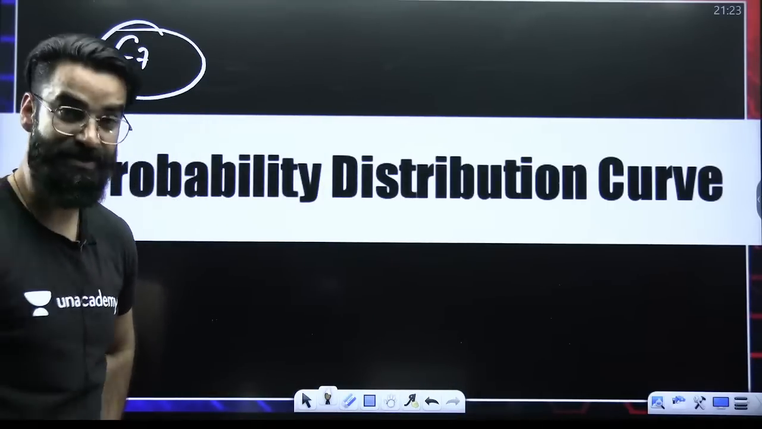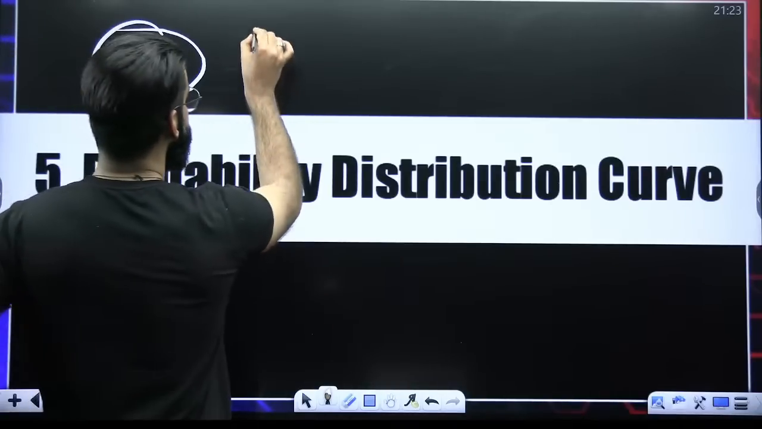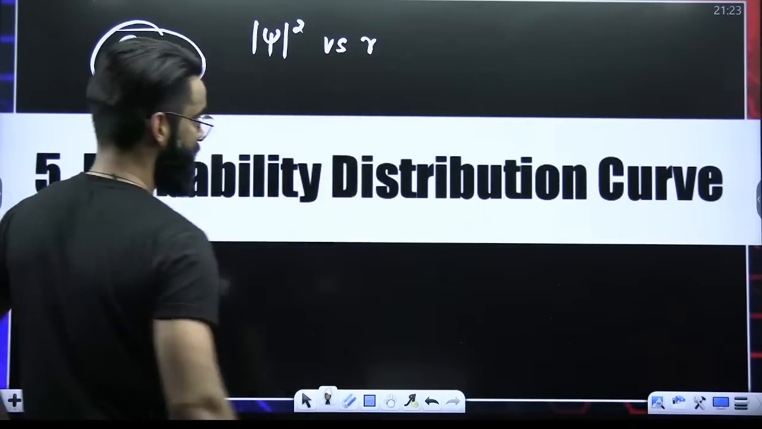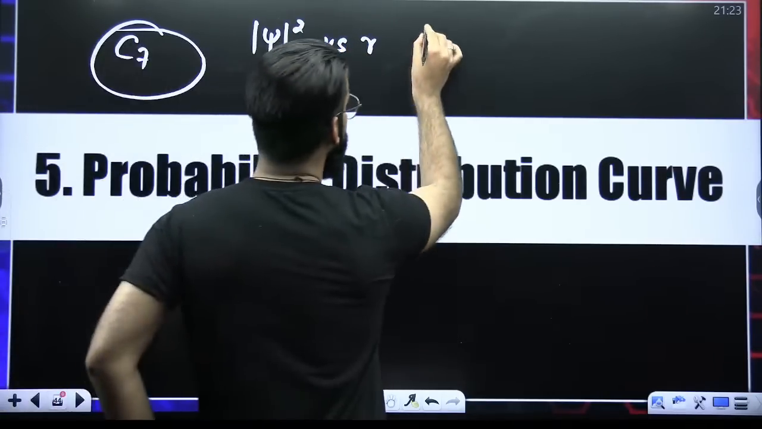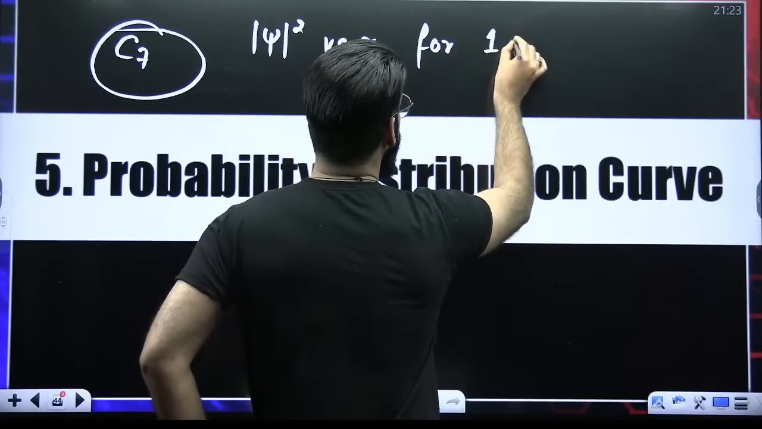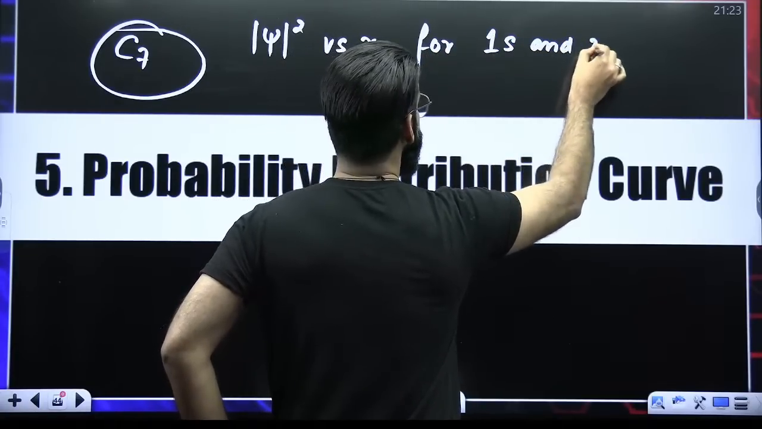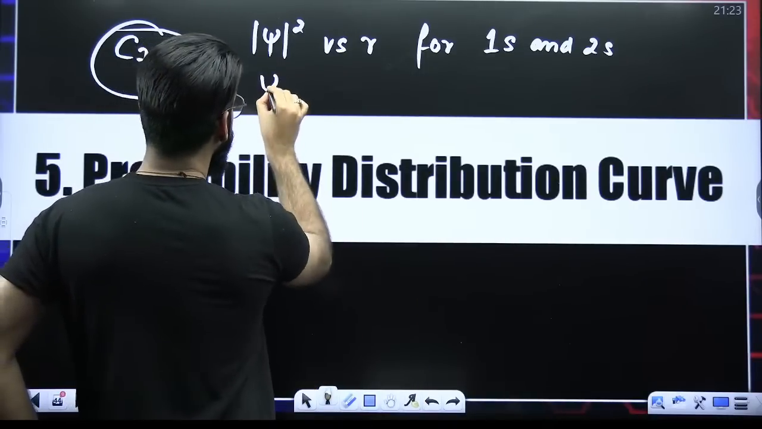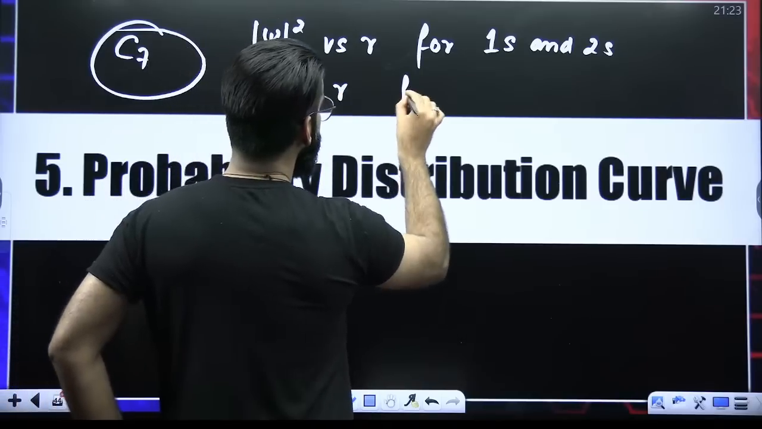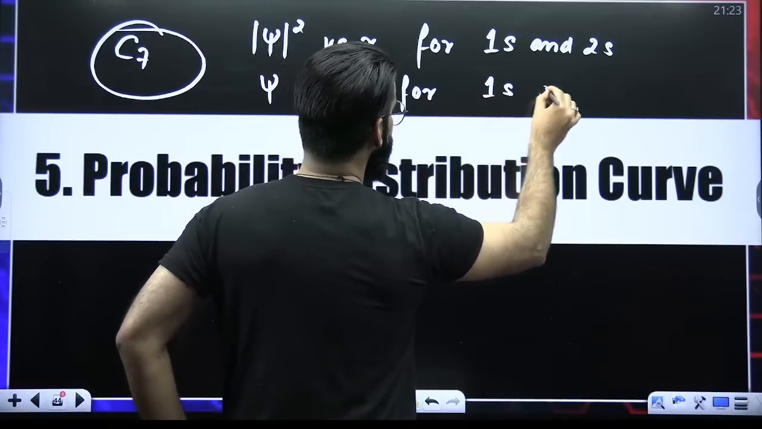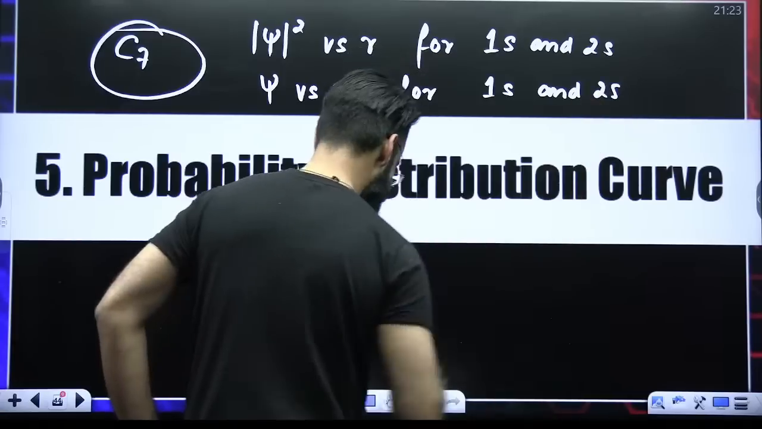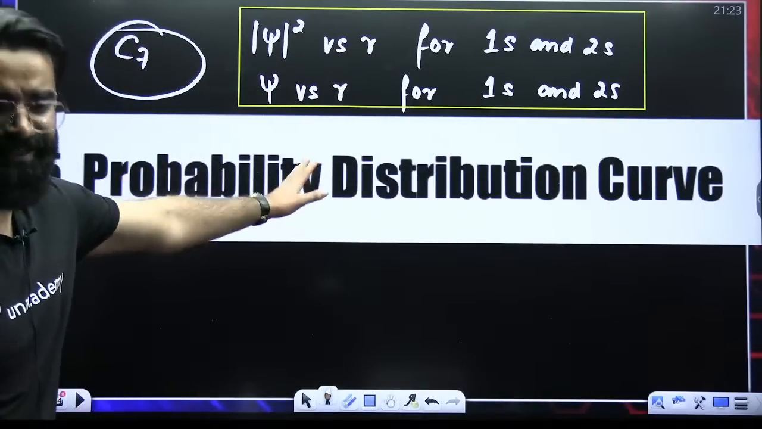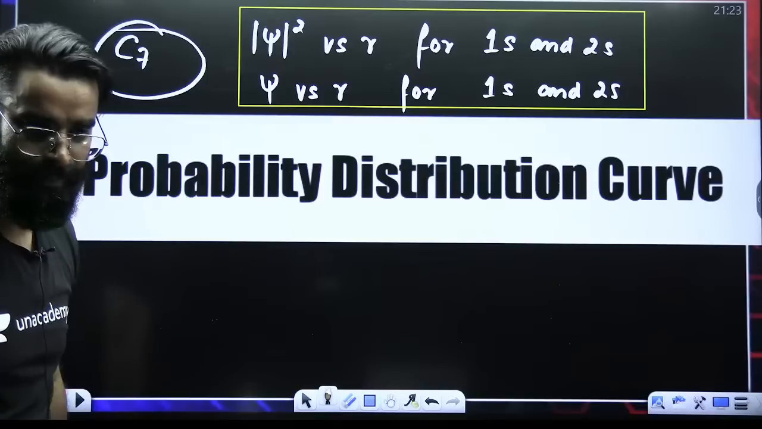Probability distribution curves. There are 2 things given in your syllabus. First one, psi square versus R for 1s and 2s. This is asked in your syllabus. Second, psi versus R for 1s and 2s. Out of this, anything can be asked. Let me show you how to deal with all this. A lot of students find it tough, but this is not.